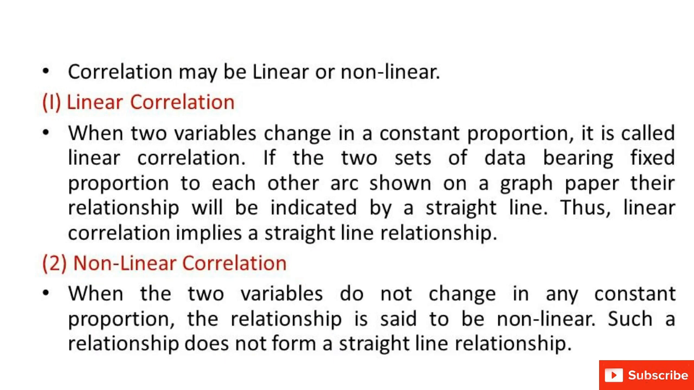Correlation may be linear or non-linear. Linear correlation: when the two variables change in a constant proportion, it is called linear correlation. Non-linear correlation: when the two variables do not change in any constant proportion. The relationship is called non-linear.